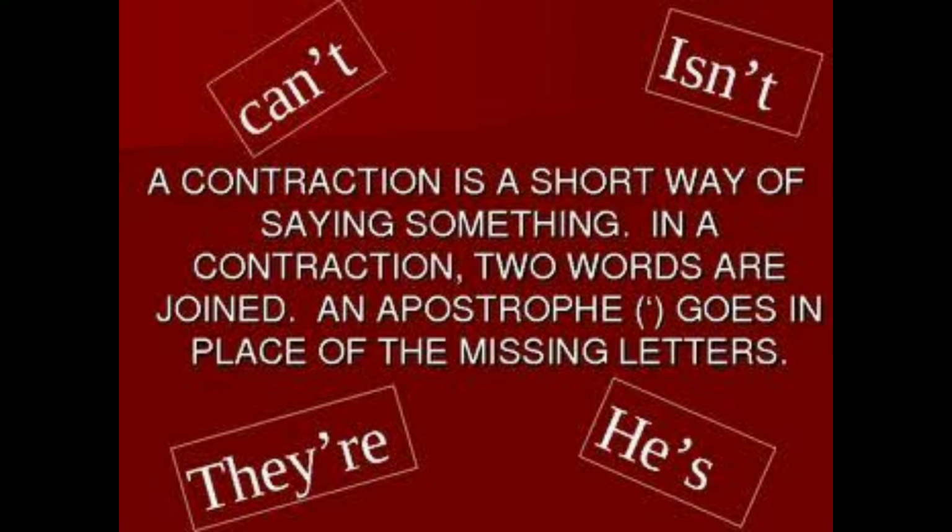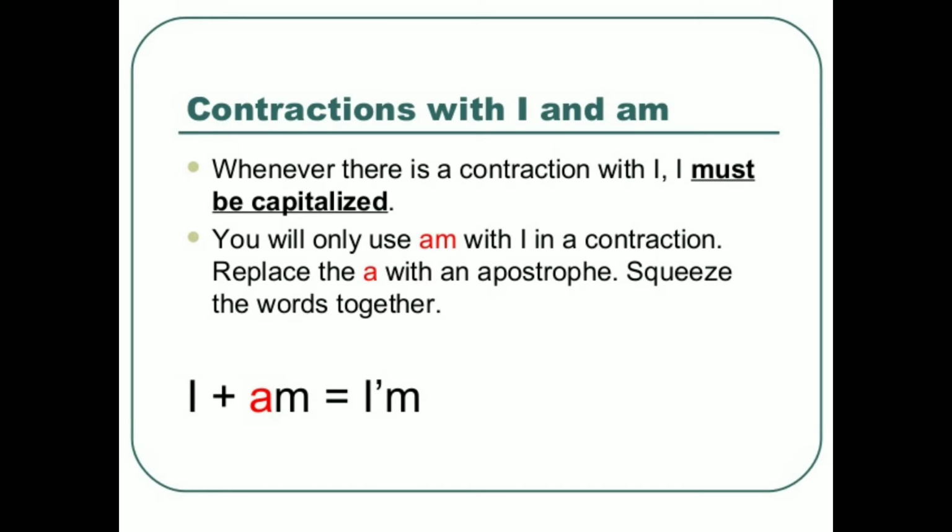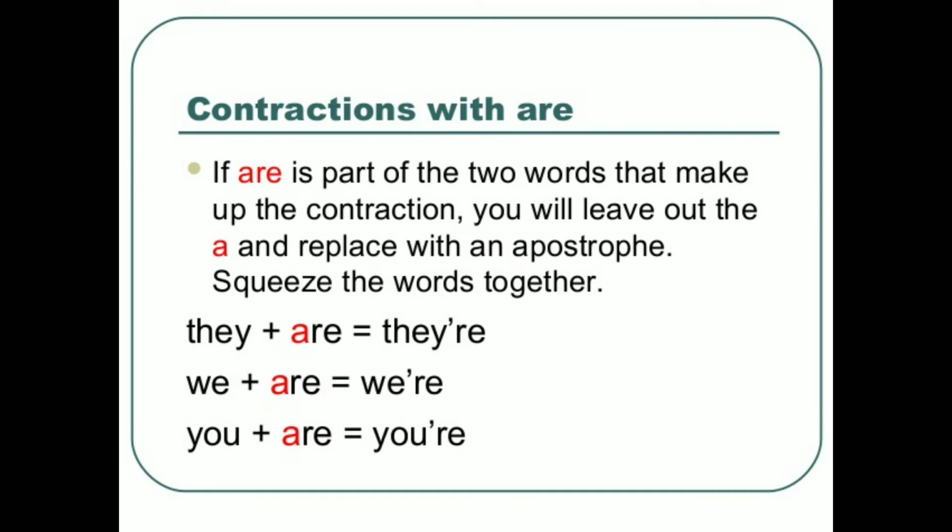Let's see further how we use short forms in sentences. Contraction with I and am: I plus am can be said as I'm. We remove a, and instead of a we put an apostrophe. Let's see more.